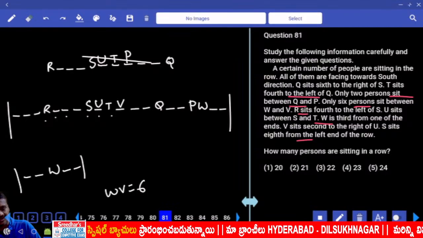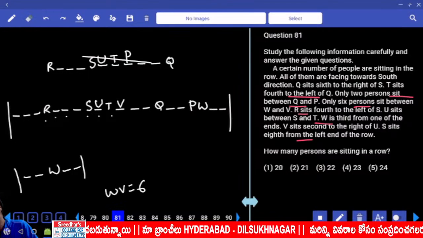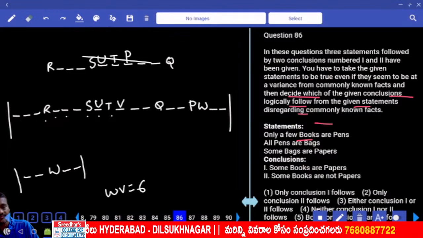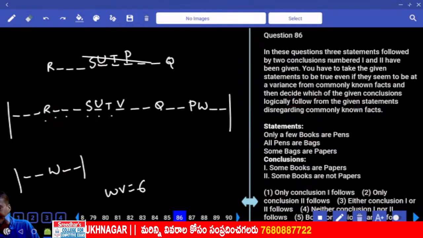Now, this is from 81 to 85. Shall I explain the questions? My questions explain, 81 to 85. Then 86 onwards. First or the second? Definitely first priority, 86 to 88.